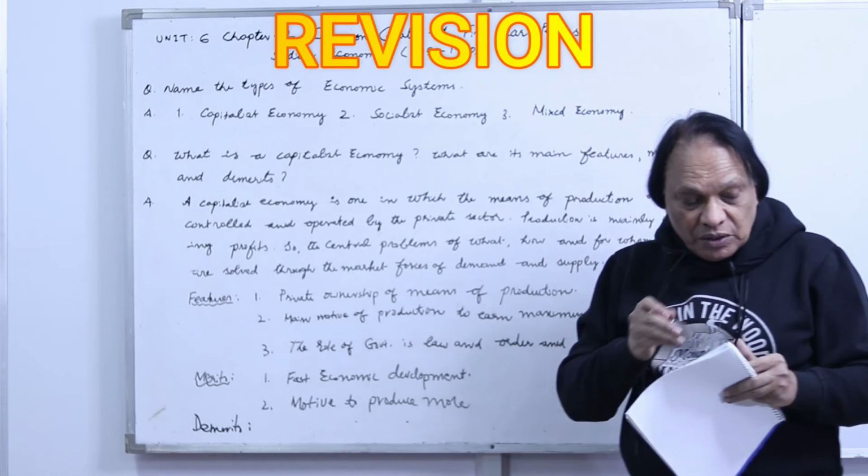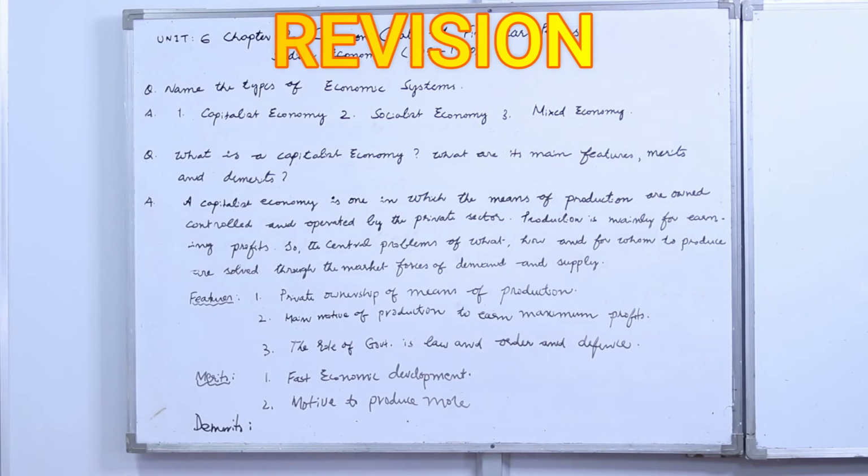I read it once again. Please listen carefully. Name the types of economic systems. There are three types of economic systems. One is a capitalist economy, number two is a socialist economy, number three is a mixed economy. What is a capitalist economy? What are its main features, merits and demerits? A capitalist economy is one in which the means of production are owned, controlled and operated by the private sector. Production is mainly for earning profits, so the central problems of what to produce, how and for whom to produce are solved through the market forces of demand and supply.